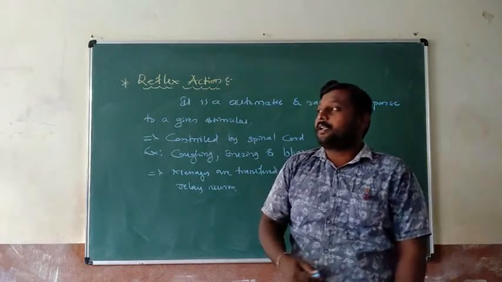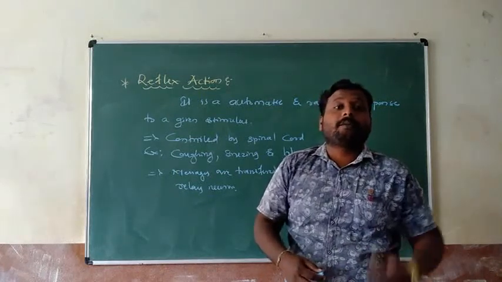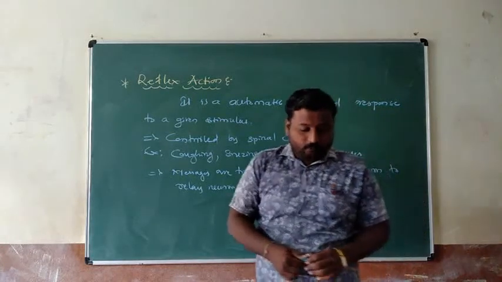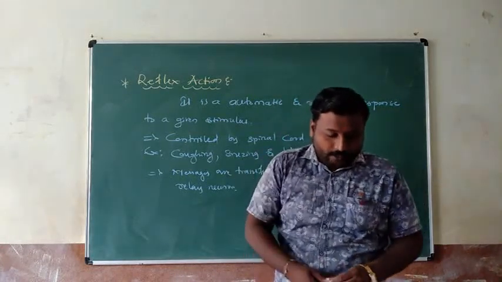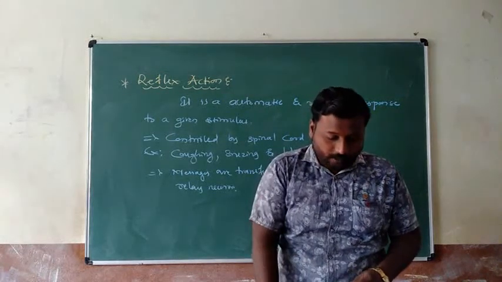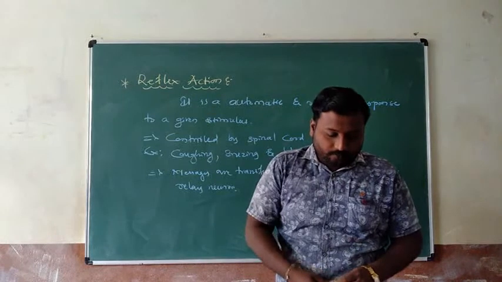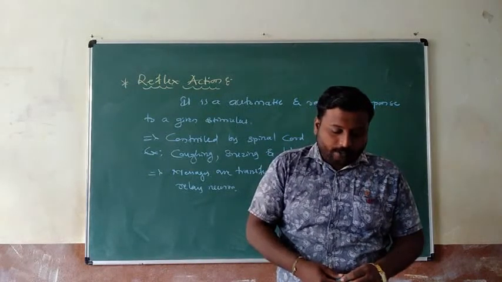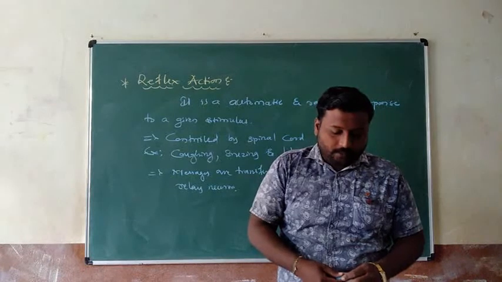Reflex actions involve mainly the spinal cord. Here nerves from all over the body meet in the form of a bundle. Therefore, the process of detecting signals or input and responding to it by an output action is completed quickly.